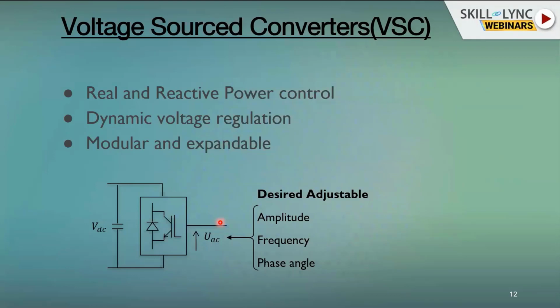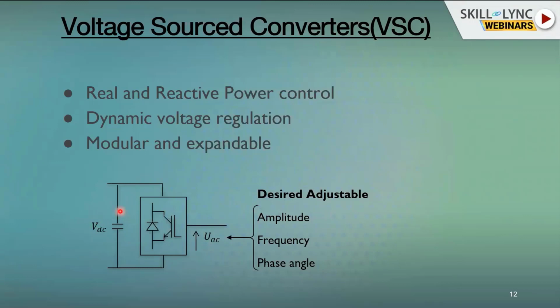So reactive power is based on the magnitude of voltages at both ends, and real power is based on the phase angle between the two ends. Based on the amplitudes, we will be able to adjust the reactive power exchange between the voltage source converter and the grid. And based on the phase angle, if you generate a voltage with a leading phase angle compared to the grid voltage, then we will be able to supply the real power.